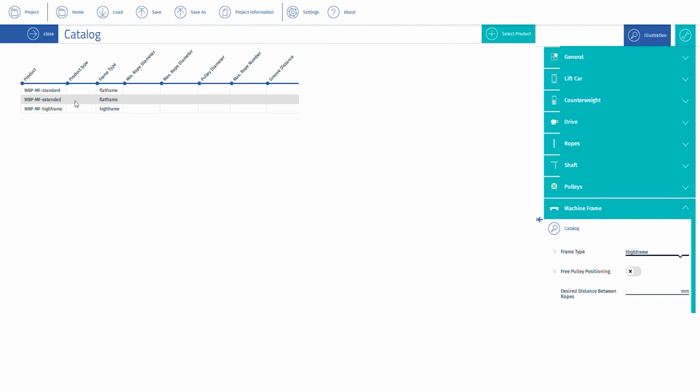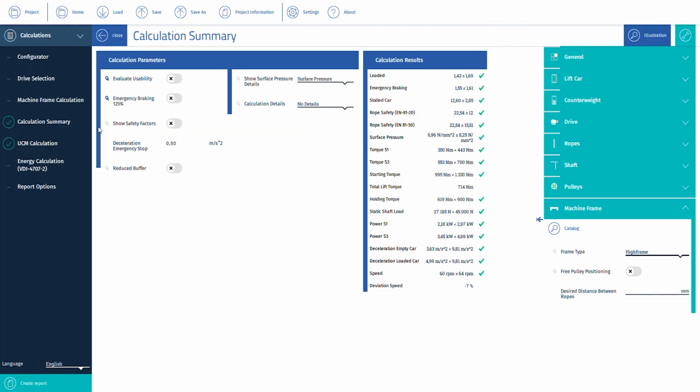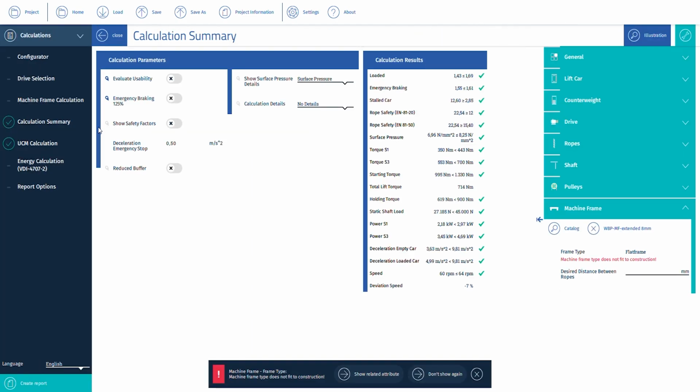In case of an incorrect selection different to the chosen design, we will get an information about this.